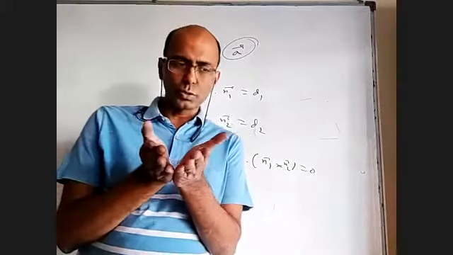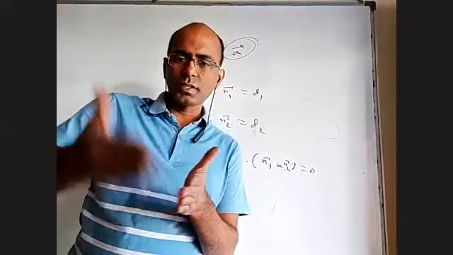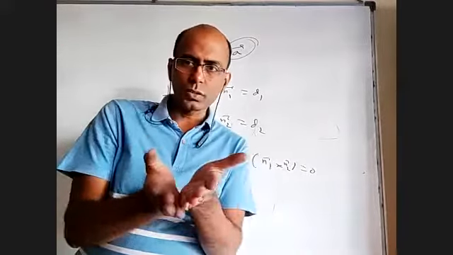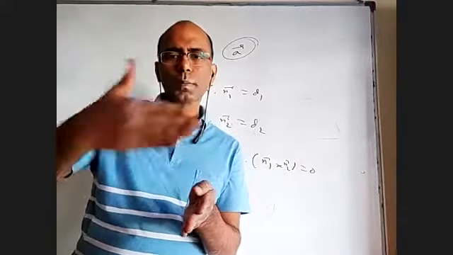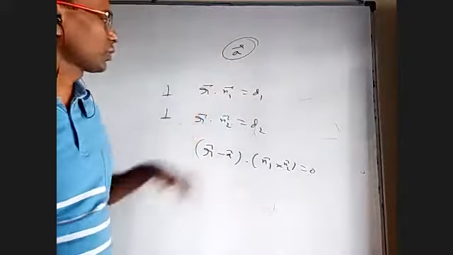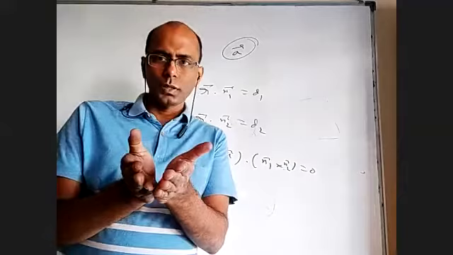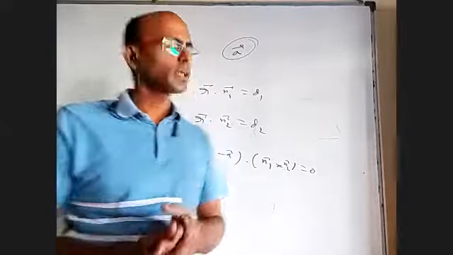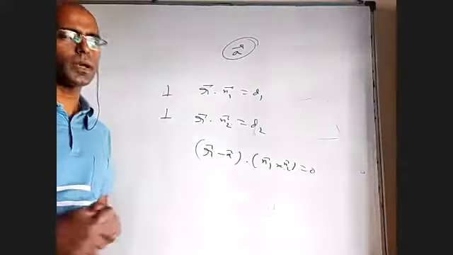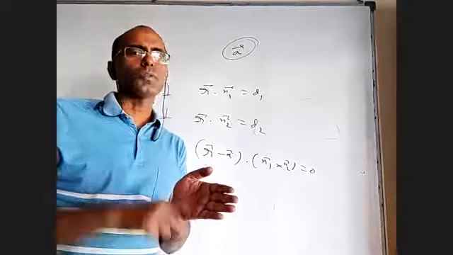For example, imagine two leaves of a page, that is a book. A lot of planes will be like this. They're all perpendicular to this plane and this plane also. But among them, a particular plane will pass through this point. If you take these two planes as two sheets of a book, we are looking for a plane which is perpendicular to both of them, and possibly it will be unique. But anyway, whenever two planes are perpendicular, the normal of one plane should be parallel to the other plane.